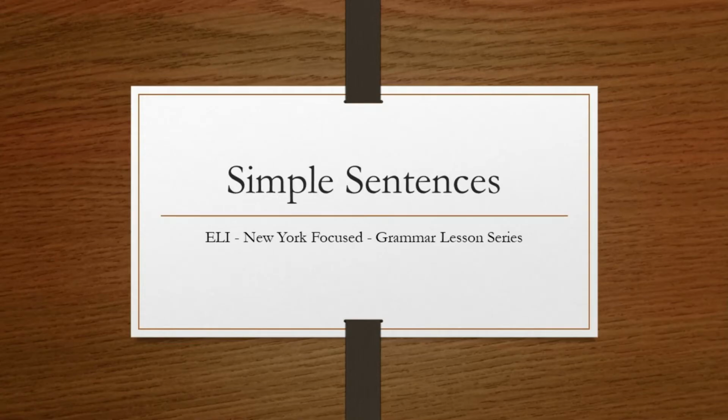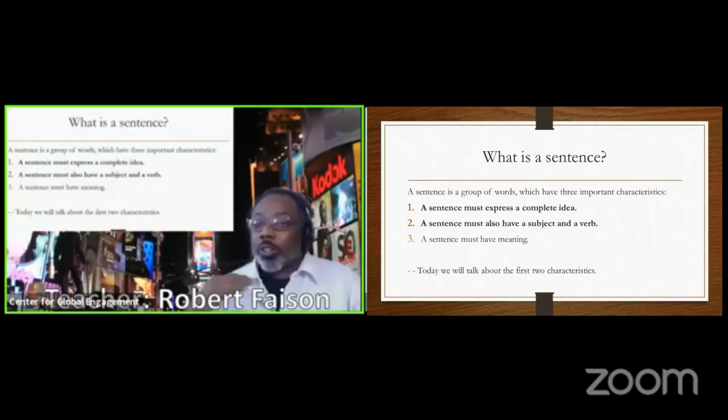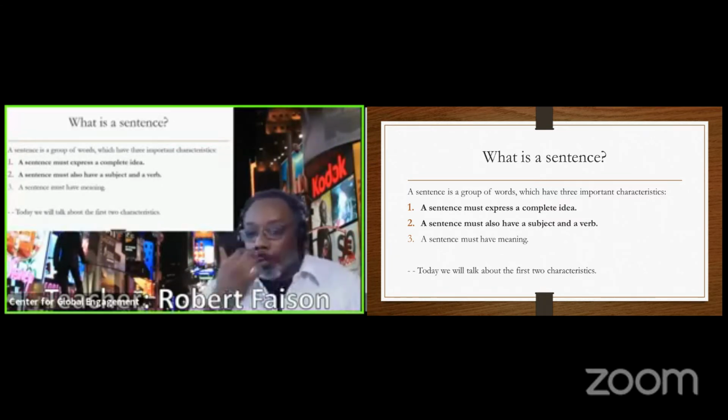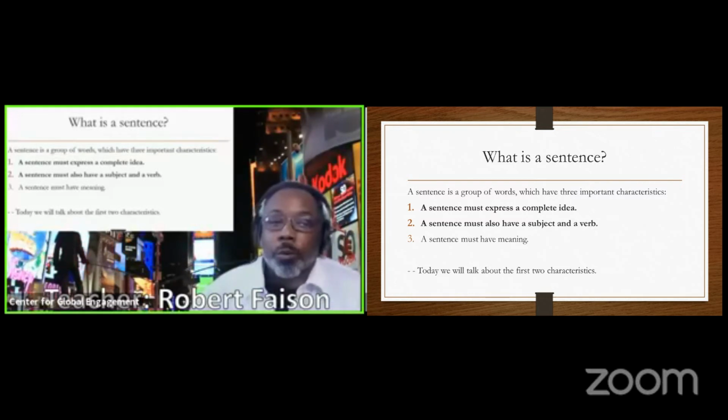Today, we're going to learn about the important characteristics of simple sentences. Let's get started. I'm going to post up what we're actually going to learn right here. It's a simple answer. It's rhetorical: what is a sentence? A sentence is a group of words which have three important characteristics. Today, we're going to go over two of those characteristics, and in the next class we're going to go over the third, but I'm going to tell you all three of them today. A sentence is a group of words which have three important characteristics.